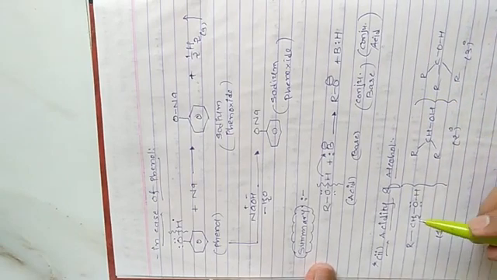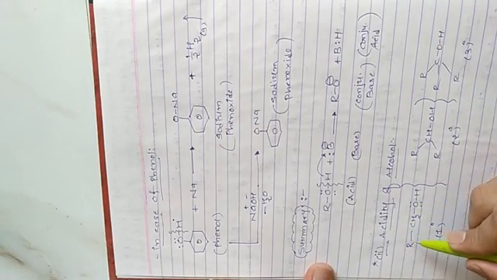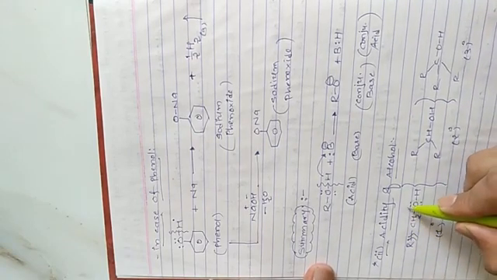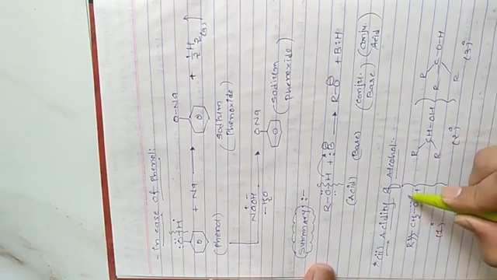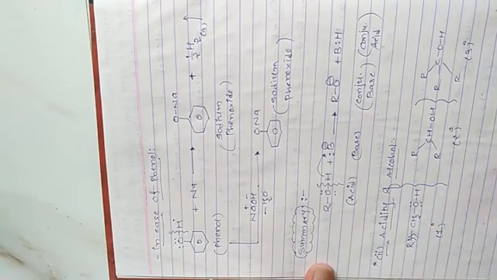Now we know that the alkyl group has a plus I effect. According to the plus I effect, the alkyl group will donate electrons, and electrons are present on this OH bond. So on the OH bond, electron density increases.